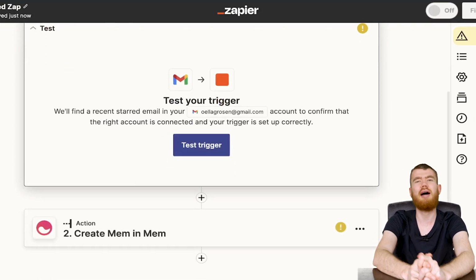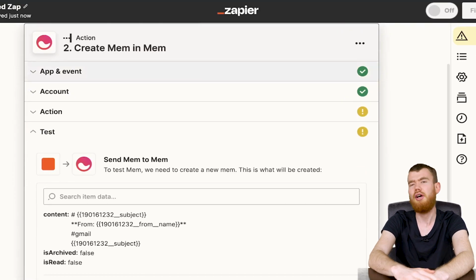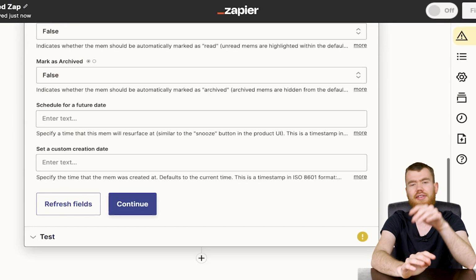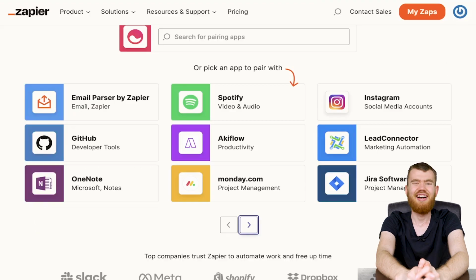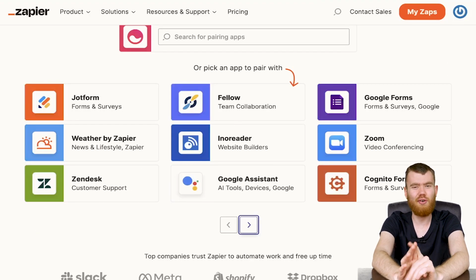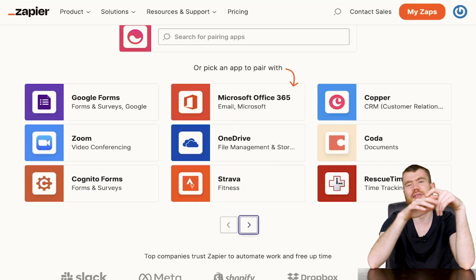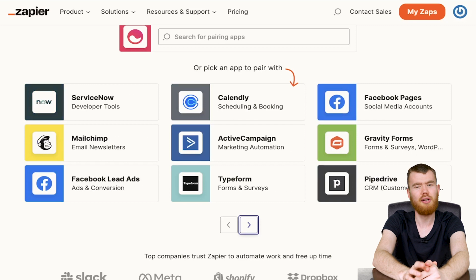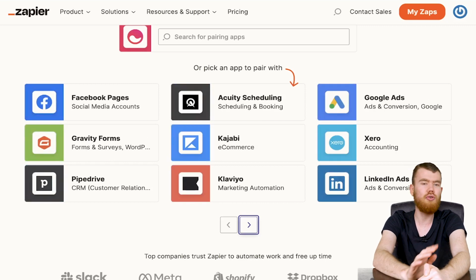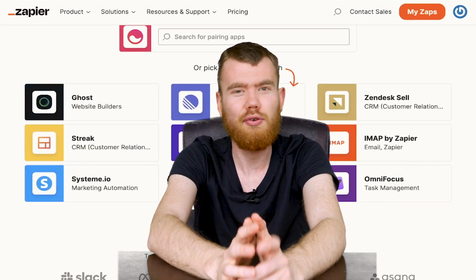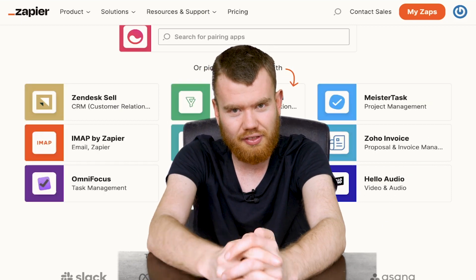For example, what happens if you go into the app, which account are we talking about, what actually happened, and then the test run just to see that it works. And as you can see, there are a lot of options, and it pretty much deserves its own video like this to give it justice. But for now, as long as you follow these instructions whenever you're on the Zapier page or look to connect it into other apps, it's quite straightforward what to do. And also let me know if you want that follow-up video regarding Mem and Zapier and so forth.